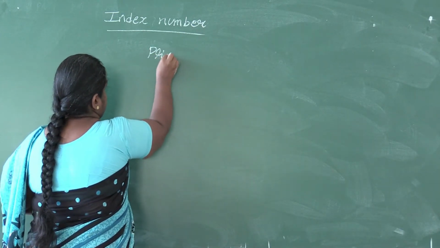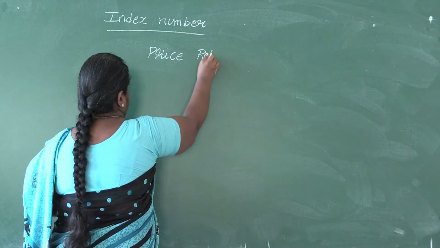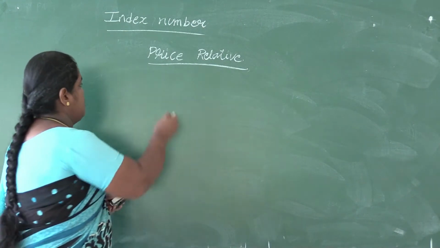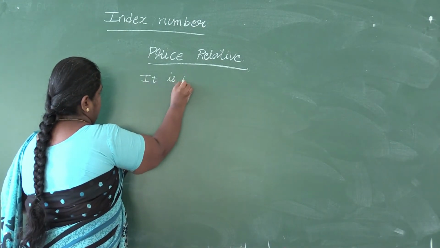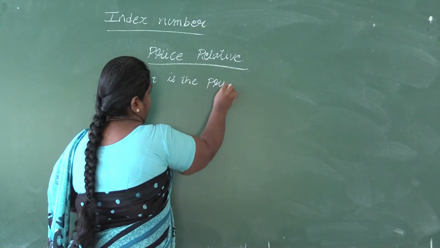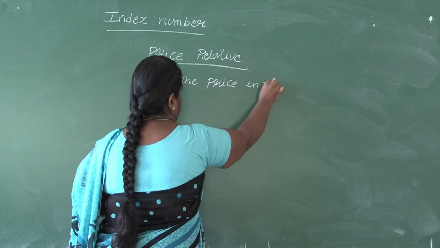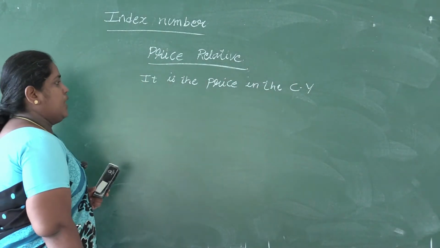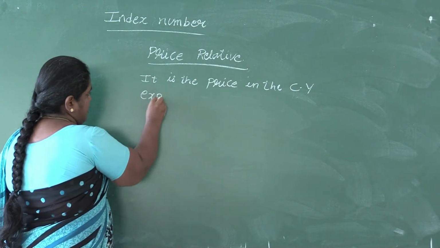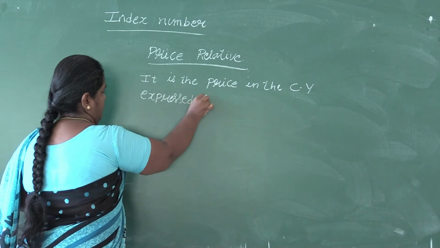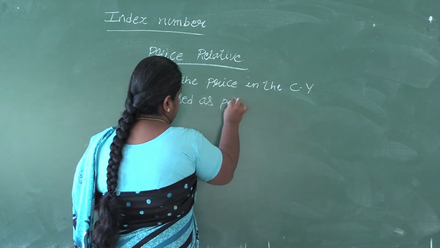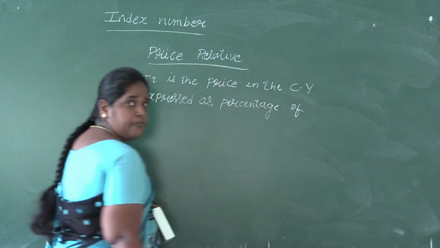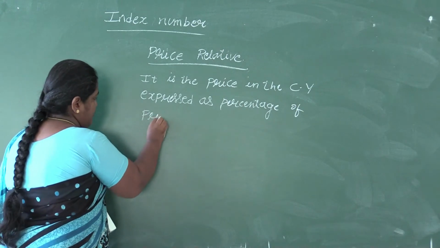After that, next is price relative. Price relative is the price in the current year expressed as a percentage of price in the base year.